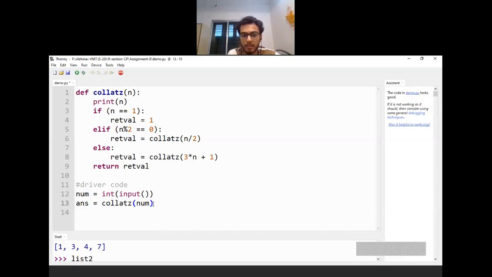But there may be some cases where Collatz may fail. Those cases are, let's say, if you send a 0. So if n is sent to be 0 over here, let's say num is 0, and in the Collatz function if you send 0, what will happen in that case? None of the conditions will be satisfied, right? Whether n modulo 2 equal to 0 will be satisfied.